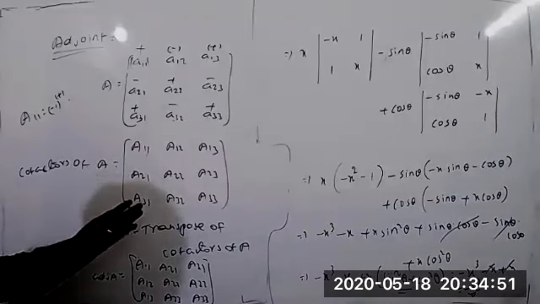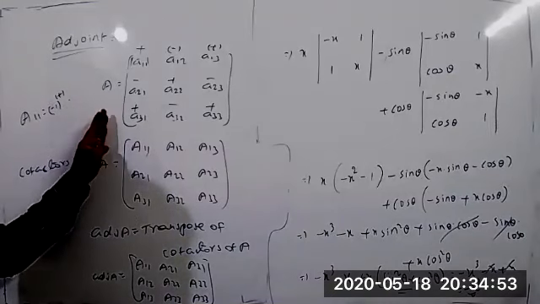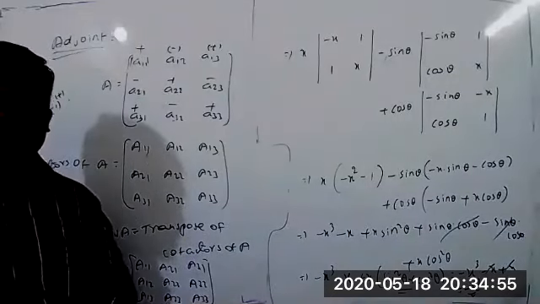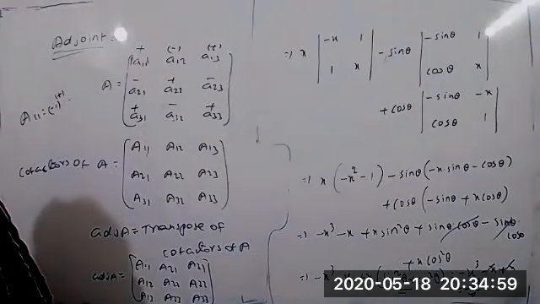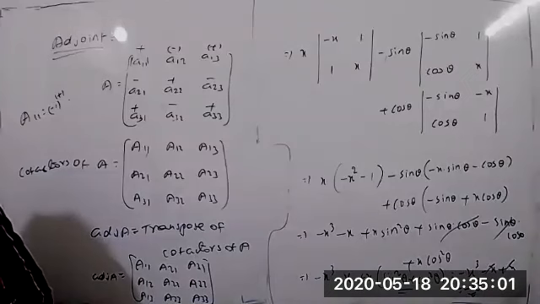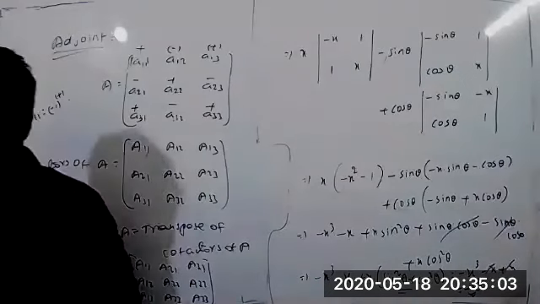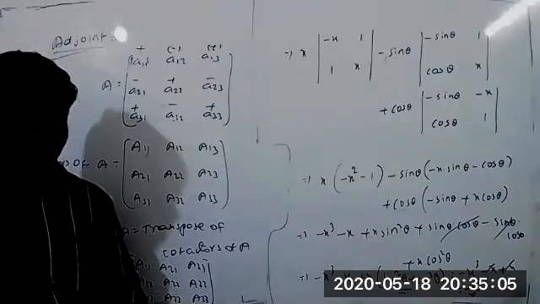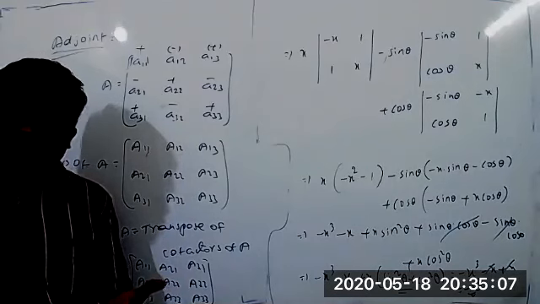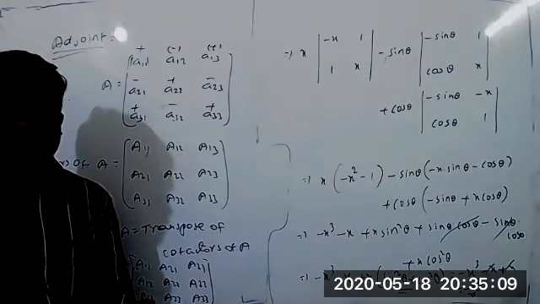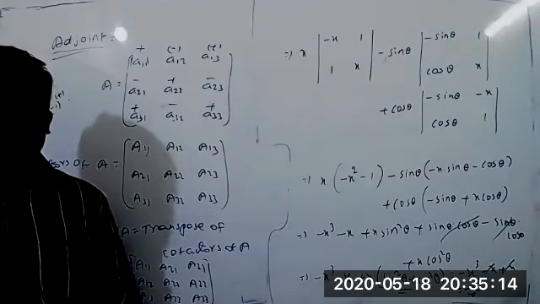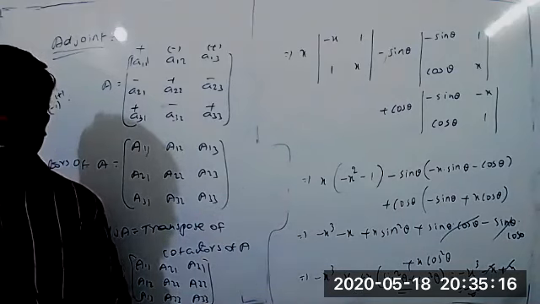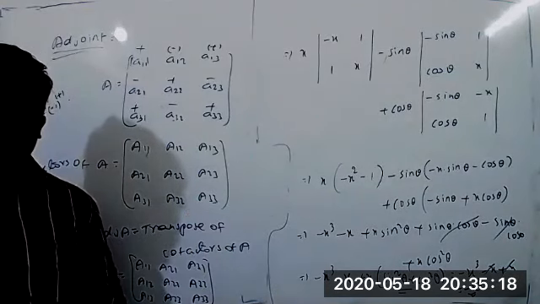So in tomorrow's class we will go into the adjoint and find the inverse of a matrix. Any doubts from today's class? Anybody? How to find the minor, how to find the cofactors, we took a few examples the same way. We also did singular matrices, and the determinant one more time.